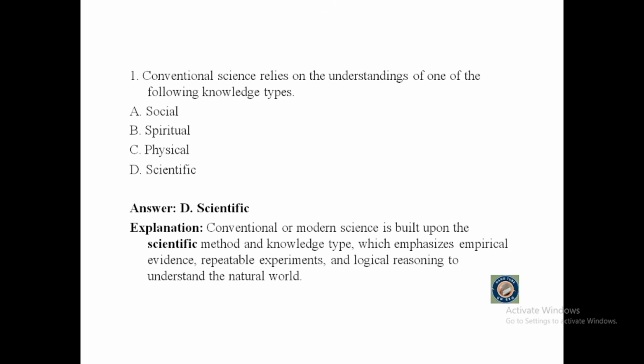Question number 1. Conventional science relies on this understanding of one of the following knowledge types. A. Social, B. Spiritual, C. Physical, or D. Scientific. The answer is scientific, because conventional or modern science is built on the scientific method and knowledge type, which emphasizes empirical evidence, repeatable experiments, and logical reasoning to understand the natural world.